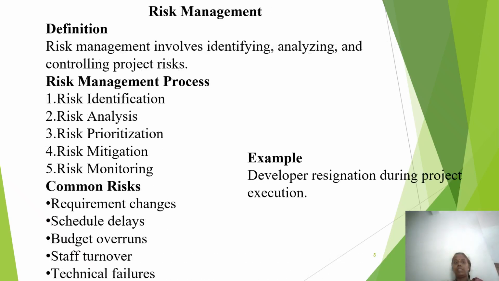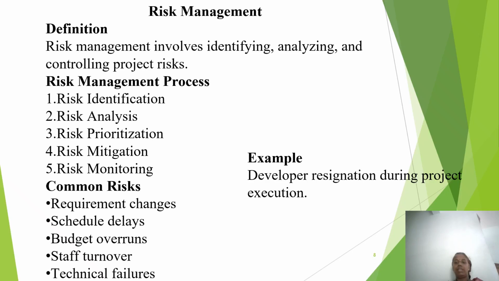The next type is risk management. Risk management is very important because software projects rarely go exactly as planned. Problems like delay, cost increase, technical issues, or manpower shortage can happen at any time.